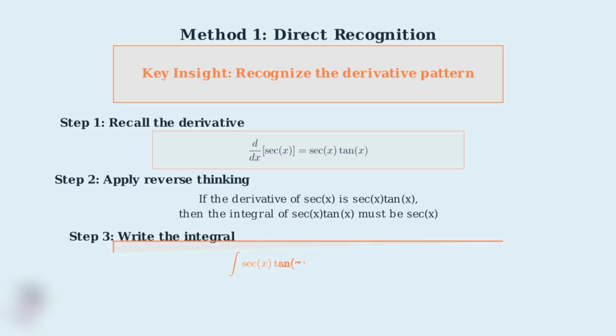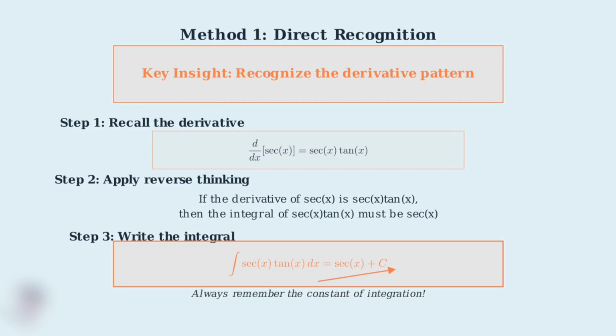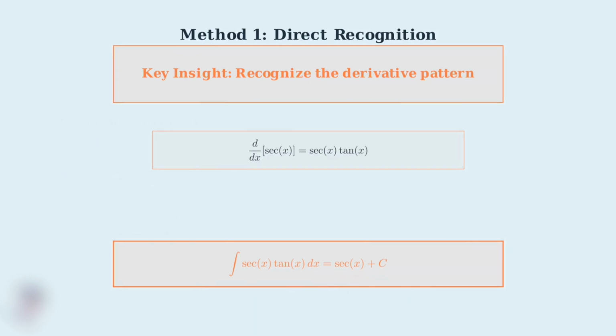Step 3. We can now write our integral. The integral of secant x tangent x dx equals secant x plus c. The c represents the constant of integration, which is absolutely essential and must never be forgotten. Remember, the constant of integration is crucial. Every indefinite integral must include this constant because there are infinitely many antiderivatives that differ only by a constant value. This direct recognition method is the fastest and most efficient approach, but it requires you to have your trigonometric derivatives memorized. The key is recognizing the pattern immediately when you see secant x tangent x in an integral.